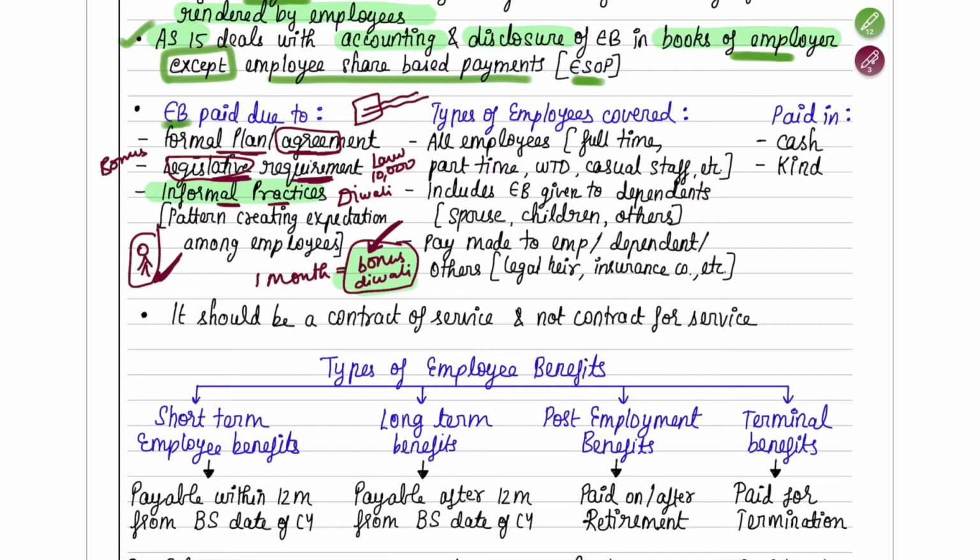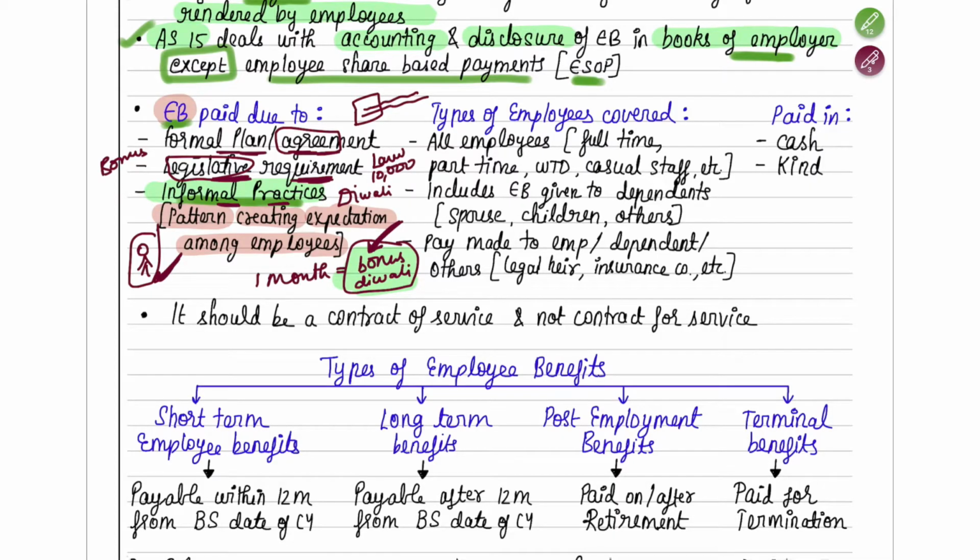So this is because of informal practices, that it's not written anywhere or there's no requirement, but the company is doing it on its own. So the company has created a pattern such that there is an expectation among the employees that the company will pay them such a Diwali bonus.